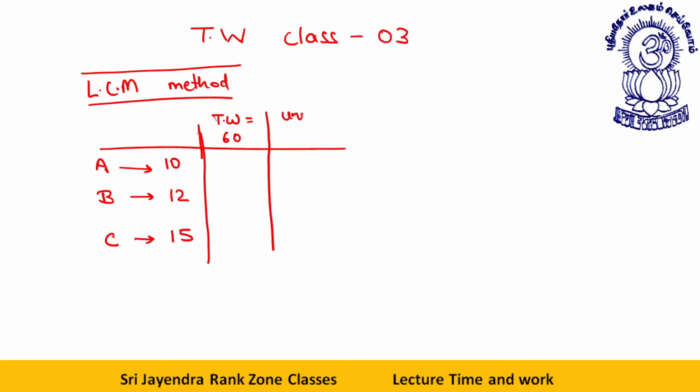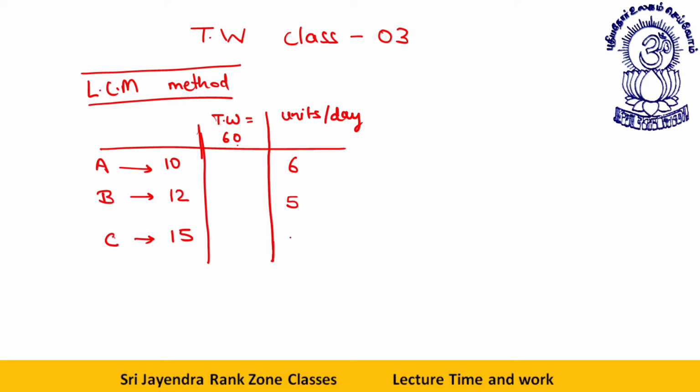So, units per day. If A does 60 units in 10 days, in one day how many units will he do? He will do 6 units. B does 60 units in 12 days. In one day, he will do 5 units. Last, C does the work in 15 days. So in 15 days, he does 60 units.